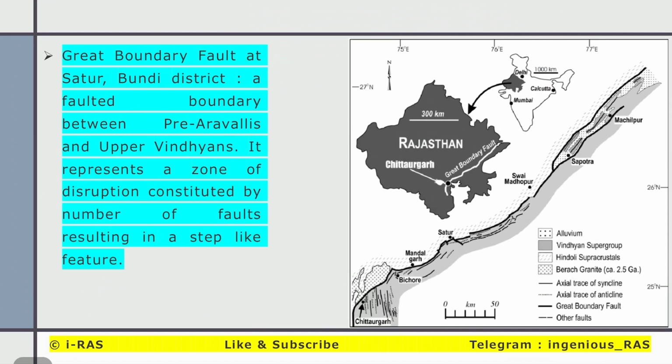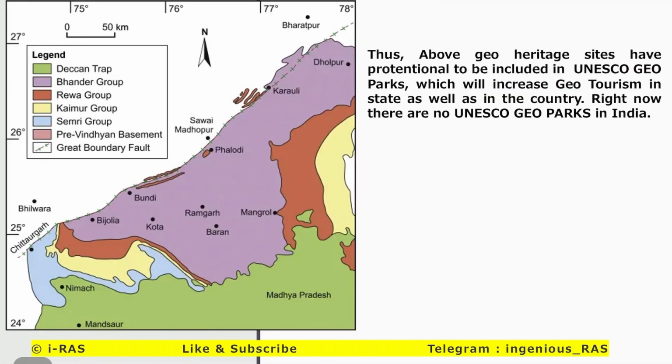And the next one, the Great Boundary Fault at Satur, Bundi district. The fault line is basically between the Aravalli and Vindhyan. You can see this line, and here we found this red stone also, and the white stone, known as Crowley stone. So the faulted boundary between pre-Aravallis and upper Vindhyans represents a zone of disruption constituted by a number of faults resulting in step-like features. So here this is a fault line, and it has a potential to become a geo-heritage site.